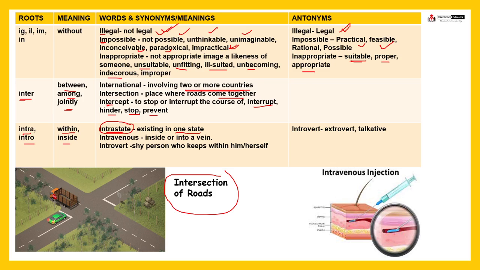Next, intravenous means inside or into a vein. See, I have added a picture of intravenous injection, meaning the liquid medicine is injected in the vein, right? Intravenous injection, just like saline is given to patients, so it is also intravenous. Introvert means a shy person who keeps within himself or herself, someone who is very shy, introvert. Just the opposite is extrovert, a talkative person, right?